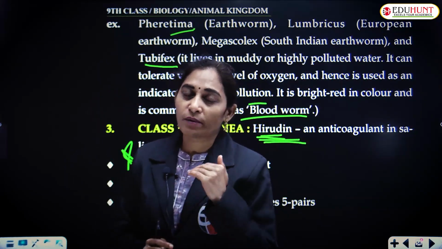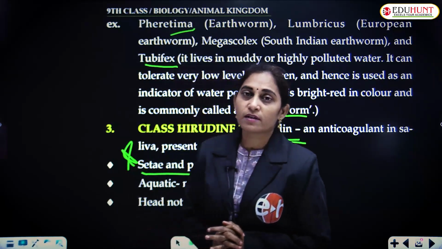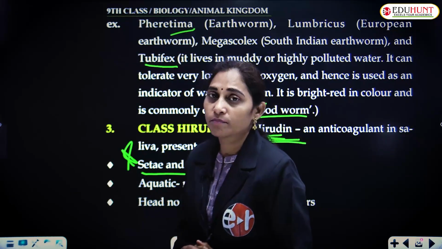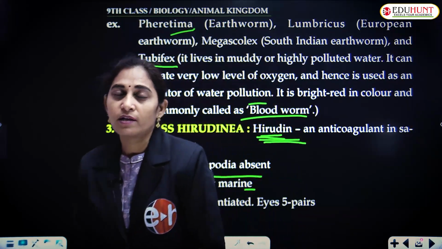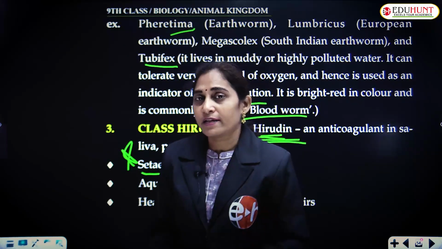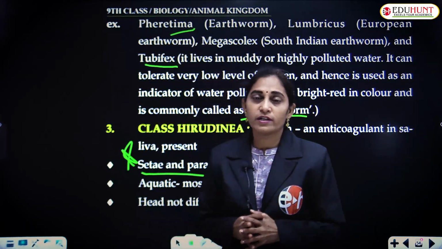In Annelida, the body has true segmentation, and the segments are called metameres, and the segmentation is called metamerism. The development may be direct or indirect, and fertilization may be external or internal.